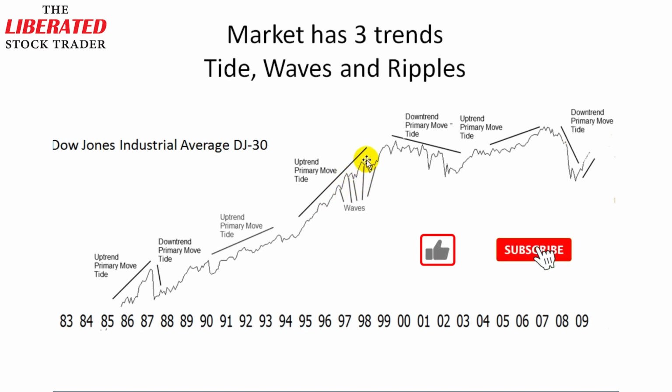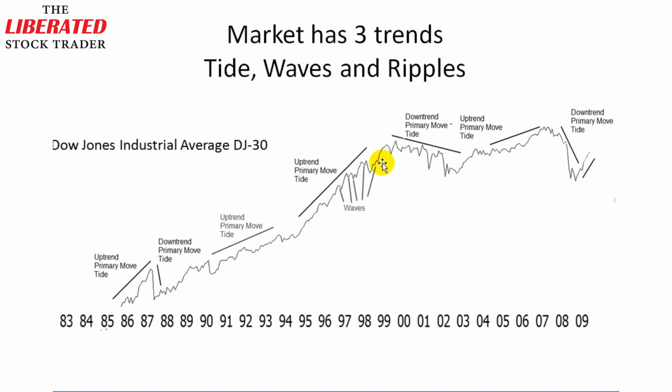Also, you can see here the primary change in sentiment and market direction at the top of 2000, going through to 2003, when the recovery was finally beginning to take hold. Now we can see a primary uptrend resuming throughout the early part of the 2000s, all the way through to 2008, where we have witnessed the primary downtrend. The tide was moving back down. And here you can see we're starting to witness a recovery again. So you can visualize the market as the tide, the waves and the ripples.